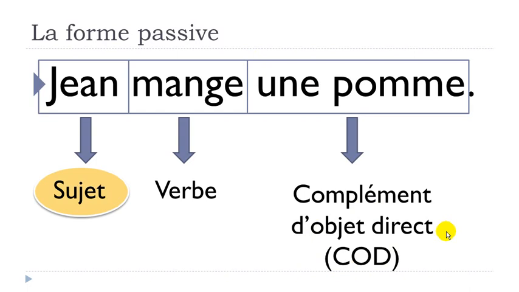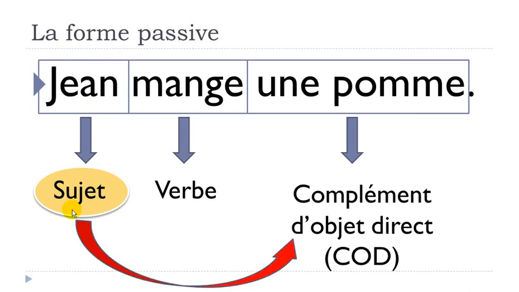And then if you think about the sentence, normally when you've got a sentence like that, Jean mange une pomme, well, the important thing in this sentence is the subject, for one good reason, it's just because we start with it. And as it's here in the first place, we tend to think that this is the most important thing of the sentence.